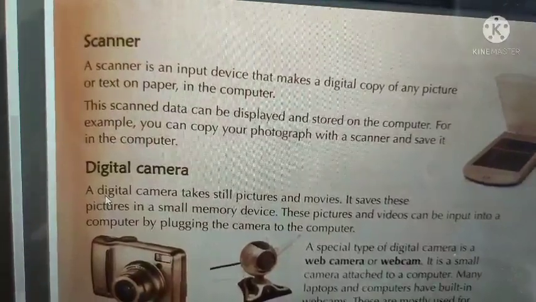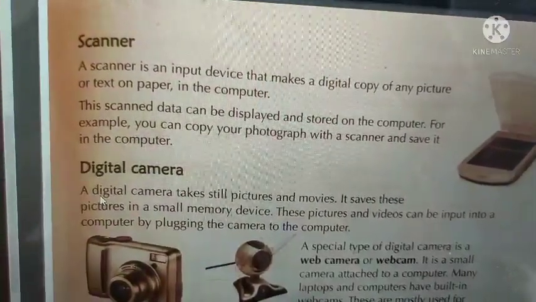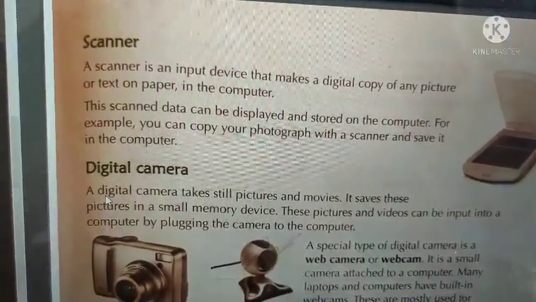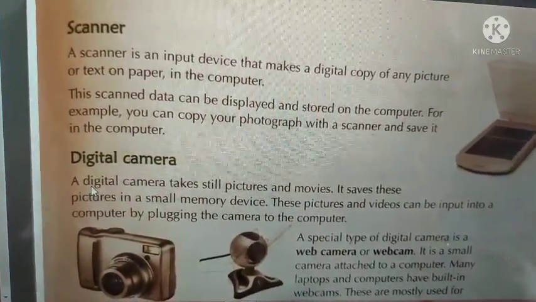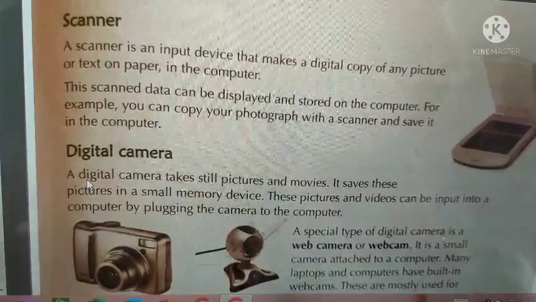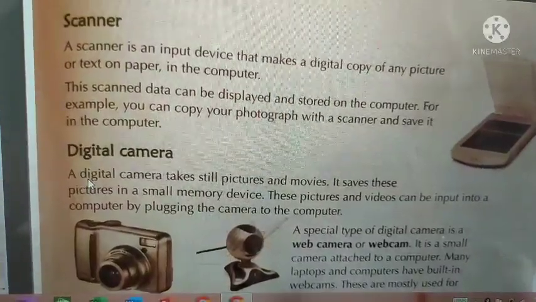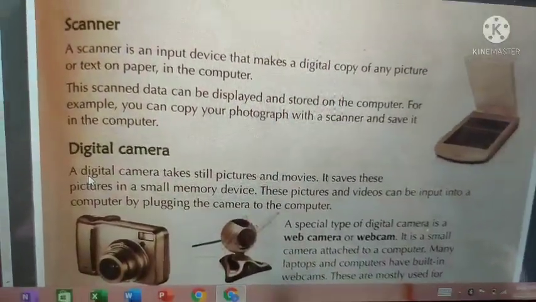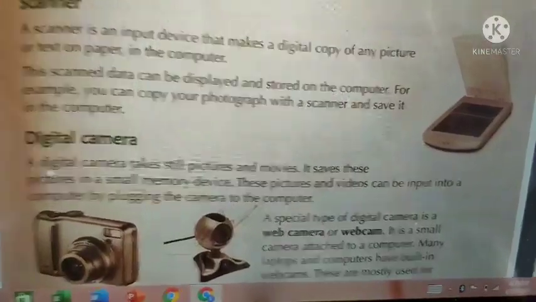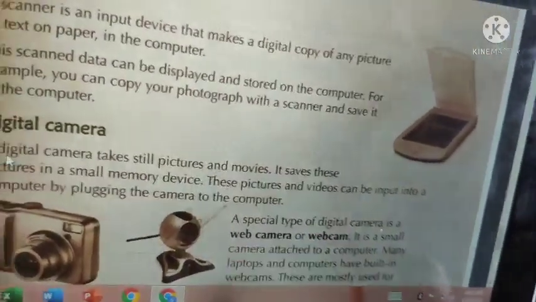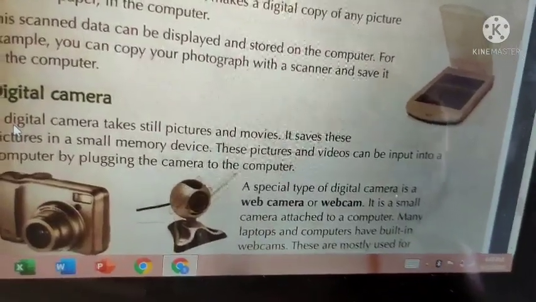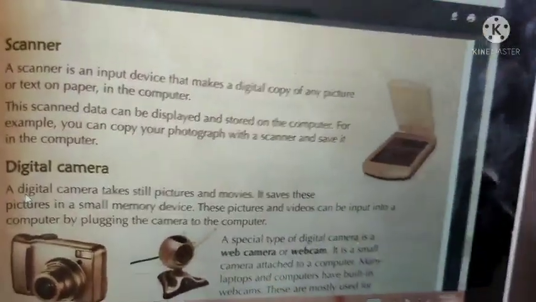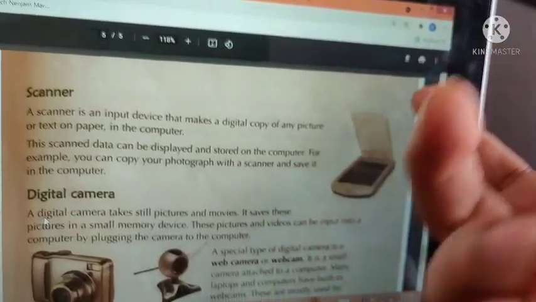Scanner. A scanner is an input device that makes a digital copy of any picture or text on paper into the computer. The scanned data can be displayed and stored on the computer. For example, you can copy your photograph with the scanner and save it in the computer. Most of you might know how a scanner works. It is very easy. If you have some hard copy and you want to make it a soft copy and save it in the computer, no issues.